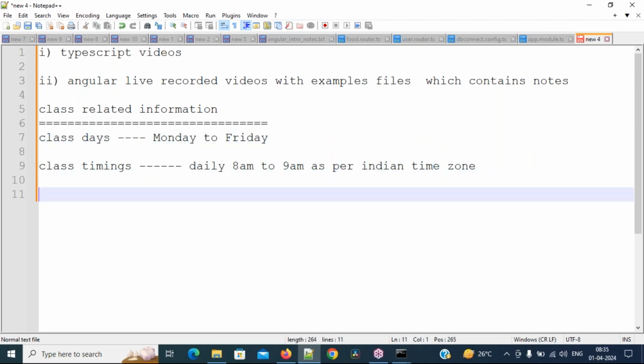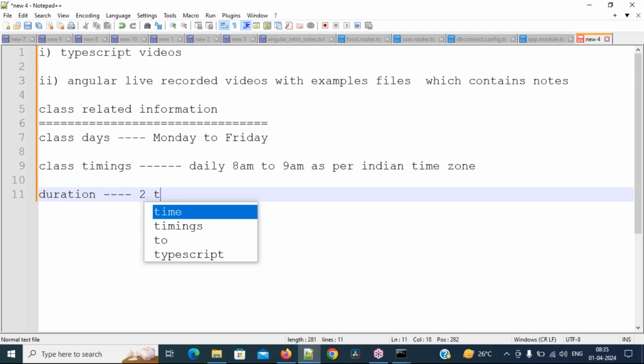And then what is the duration? The duration will be 2 to 3 months. So this is the core class related information.